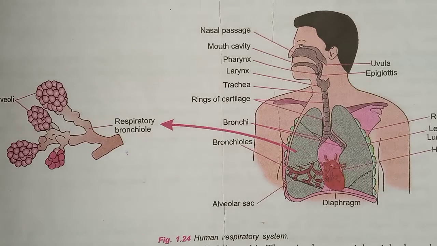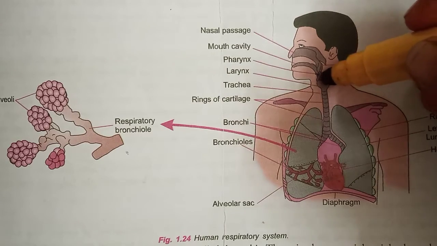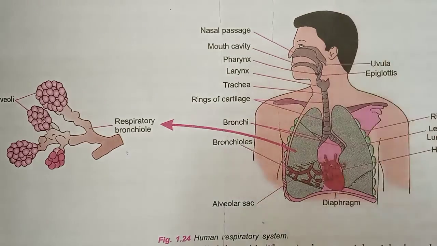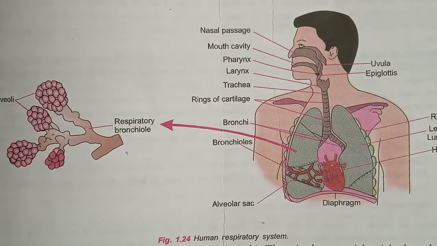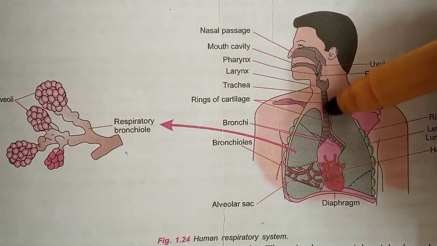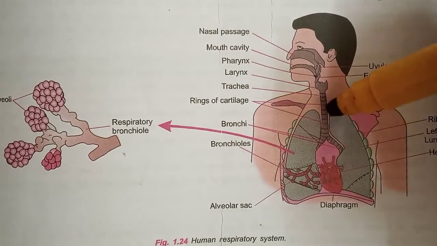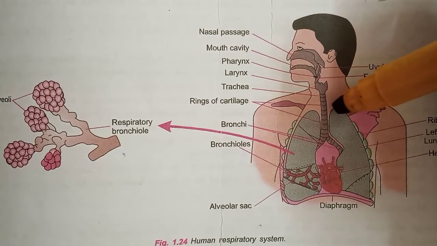And next one is larynx. Larynx is the voice box. This is the larynx, the voice box. This part comes after the pharynx. It is also called the voice box, and we can say the Adam's apple. Okay, good. And next one is trachea. You see, children, this is a trachea. After the larynx, we have the trachea. This is composed of rings of cartilage. What is that?